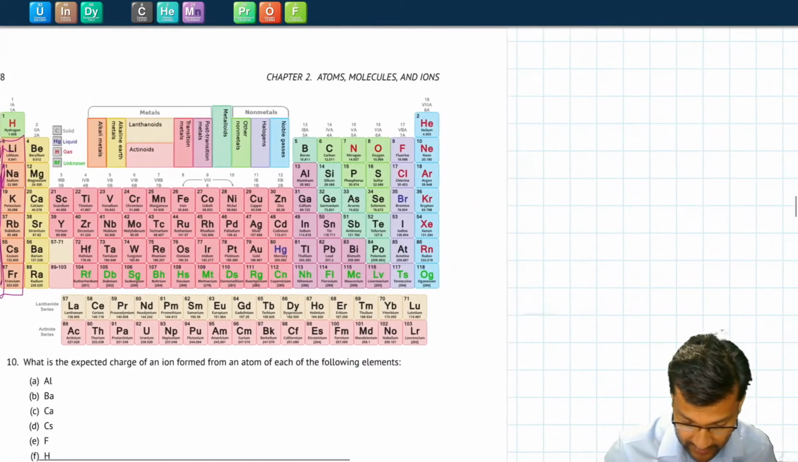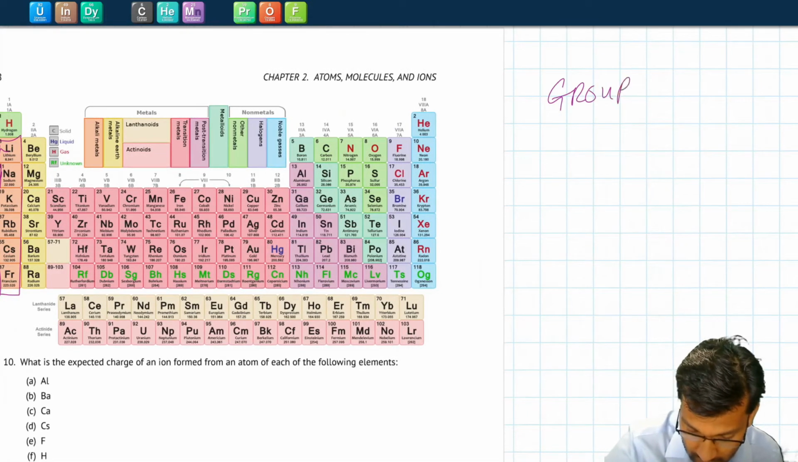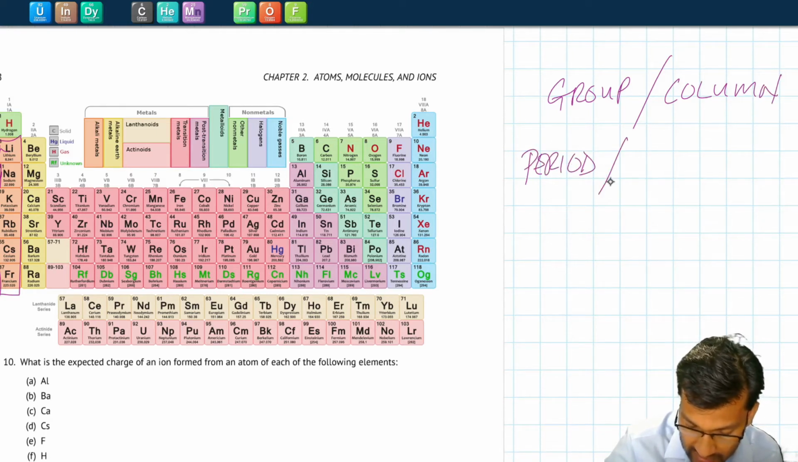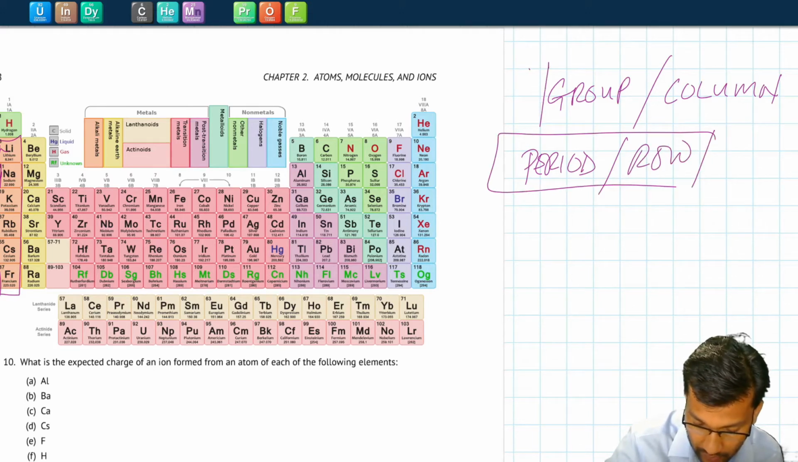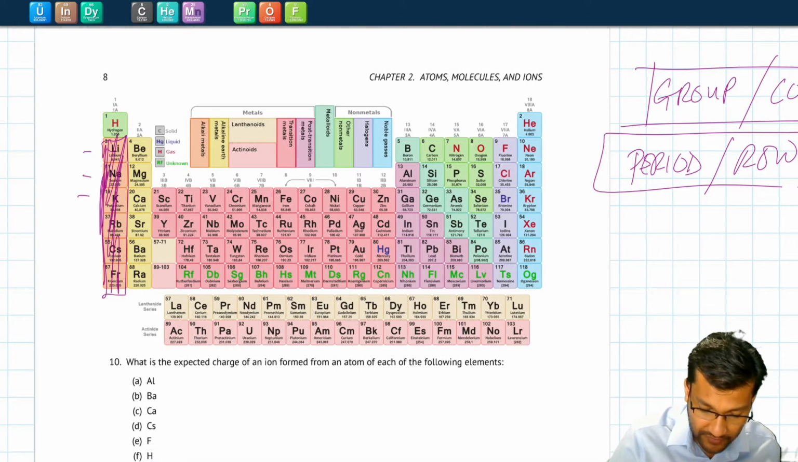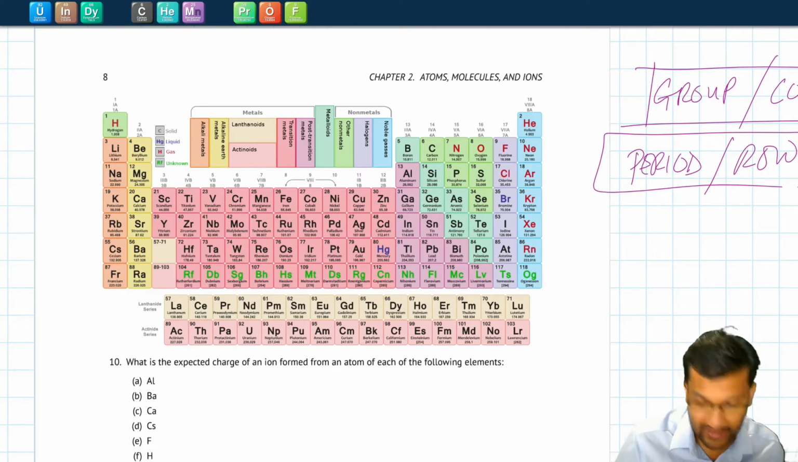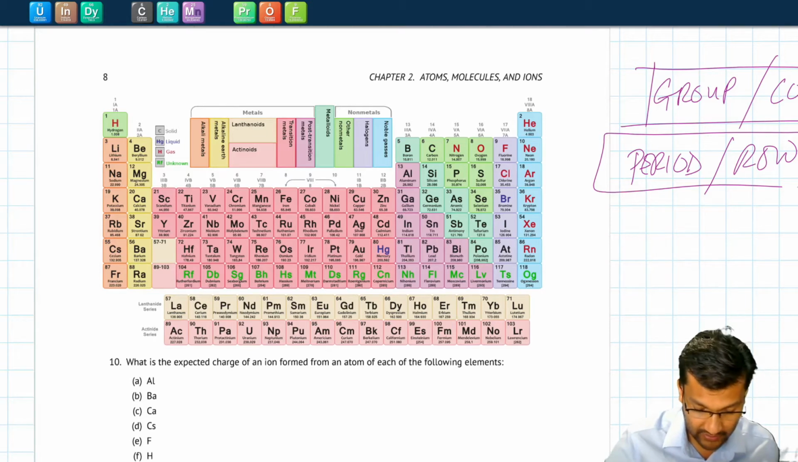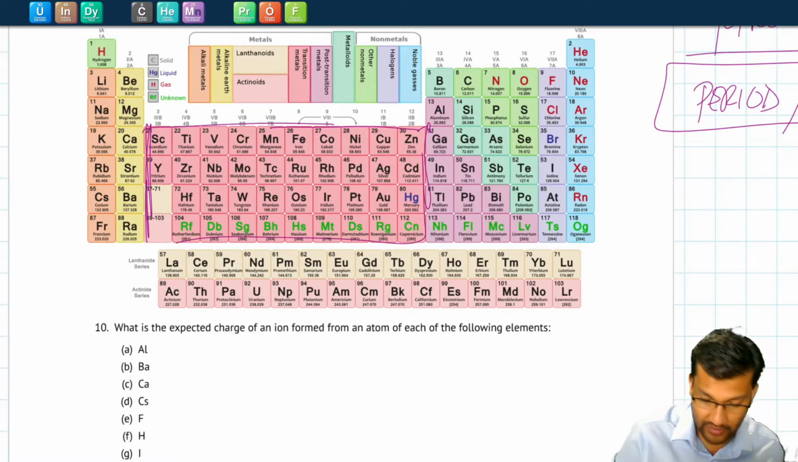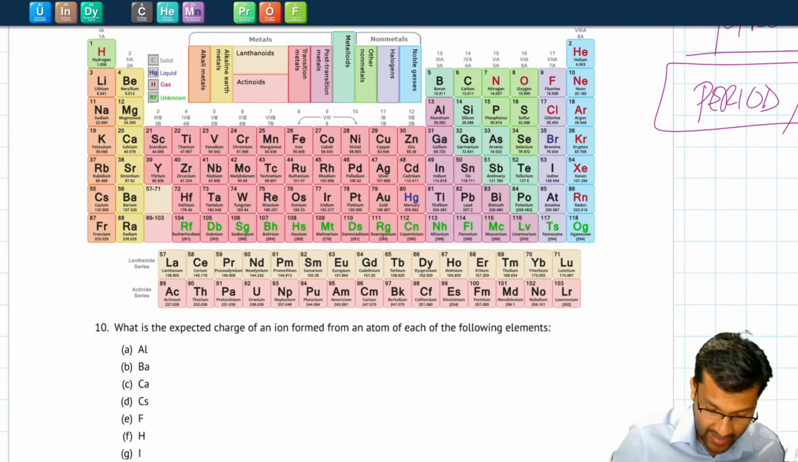So let's do those definitions first. A group is the same as a column, and a period is the same as a row in the table. So we'll use these two interchangeably. The first group, the first column, we call the alkali metals. The second group are the alkaline earth metals. The big chunk in the middle are called the transition metals. These two rows are called the lanthanides and actinides.